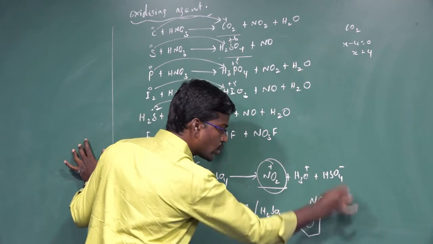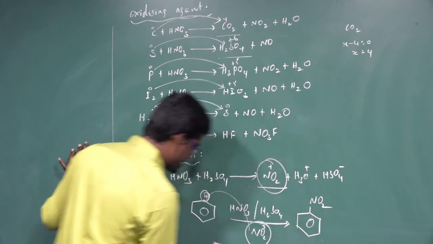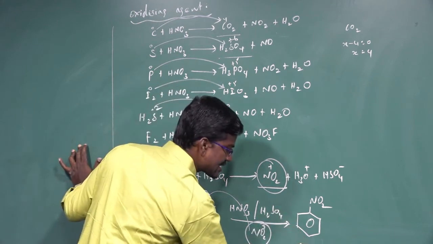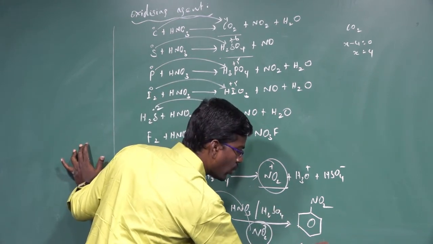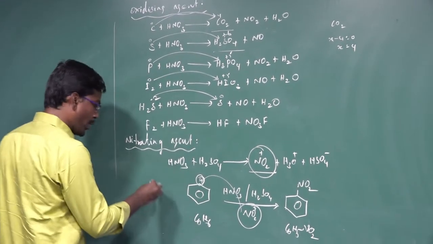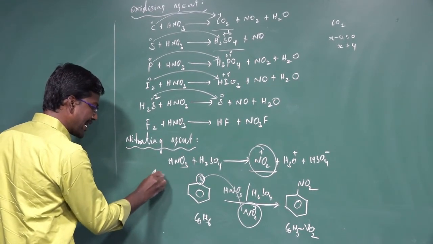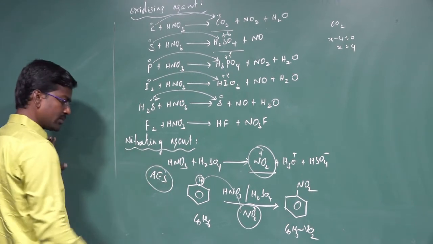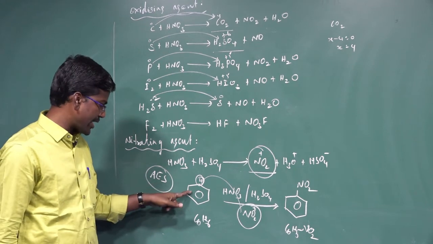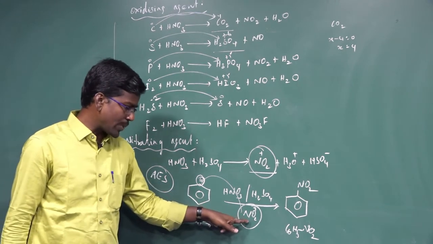Nitrobenzene, C6H5NO2, from C6H6. Nitrobenzene can be prepared in this process, an aromatic electrophilic substitution reaction. Which one is aromatic? Benzene is aromatic. Which one is the electrophile? NO2 plus is the electrophile.